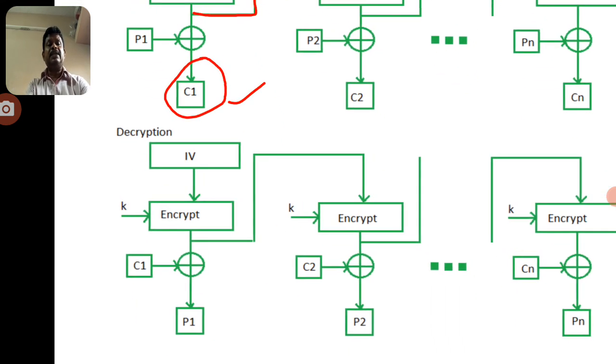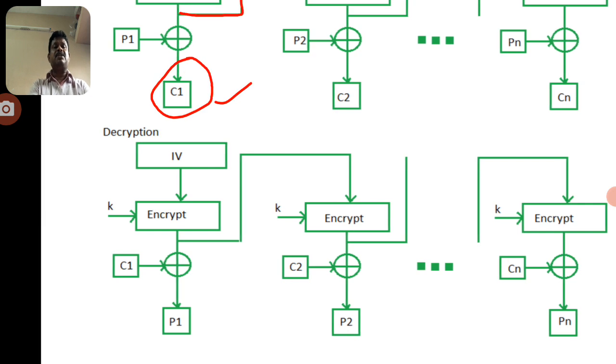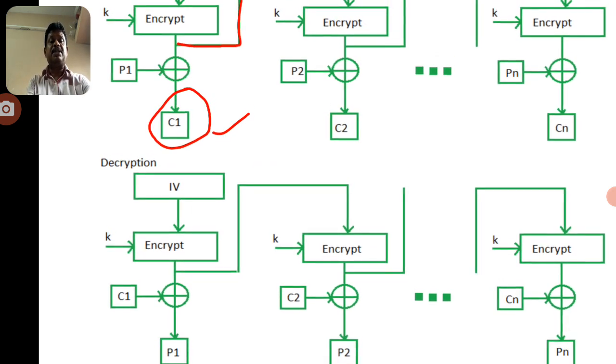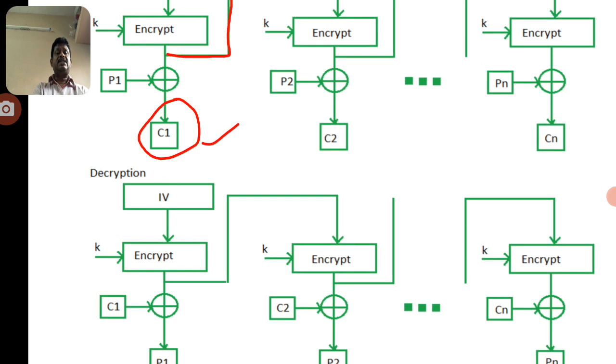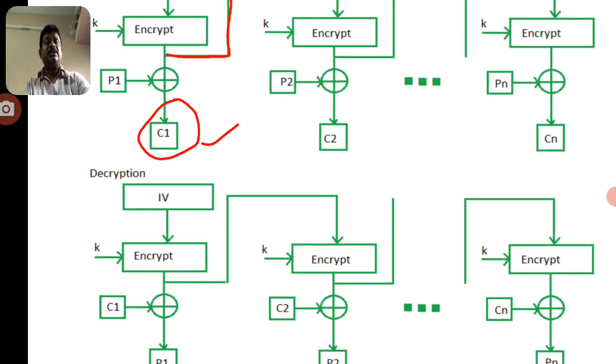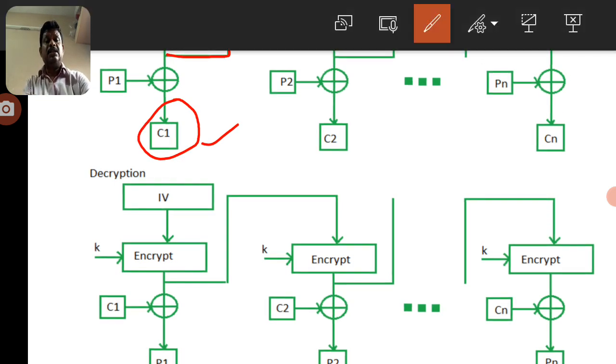So in the decryption also, it is the reverse of the encryption process. So every time we take the reverse order. Now you can observe here, similarly the encryption data is applied to the next block of data in decryption. So here clearly we can observe that the decrypted data is applied in this particular way.